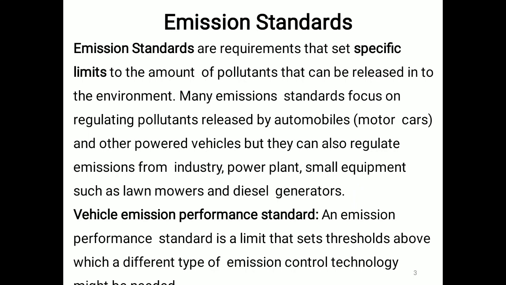A vehicle emission performance standard is a limit that sets a threshold above which different types of emission control technology might be needed. We follow Euro 1, Euro 2, Euro 3, Euro 4, Euro 5, Euro 6. Euro is followed in European countries.